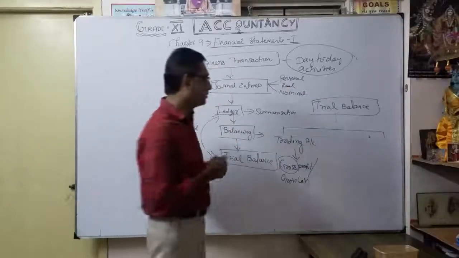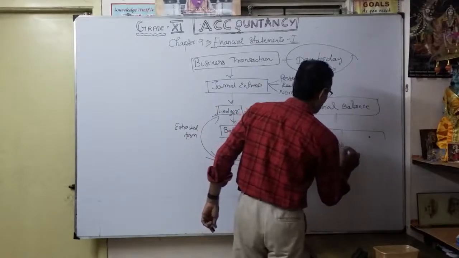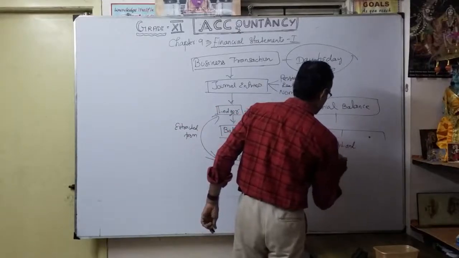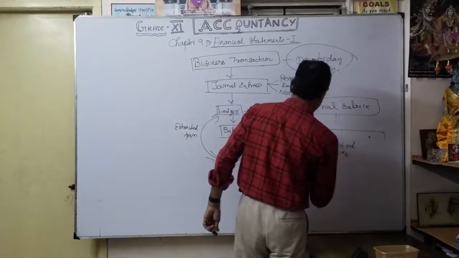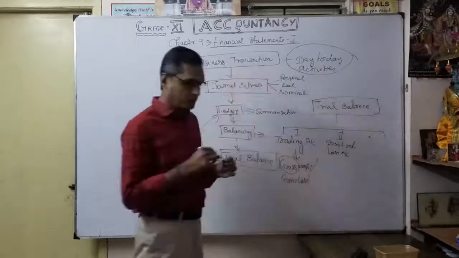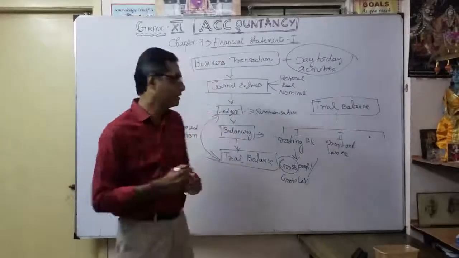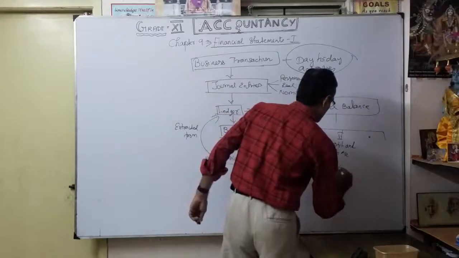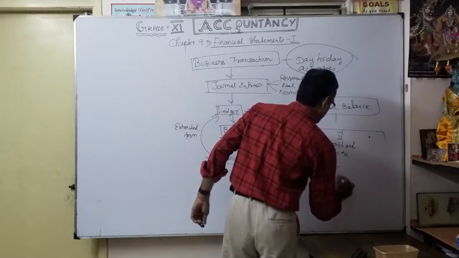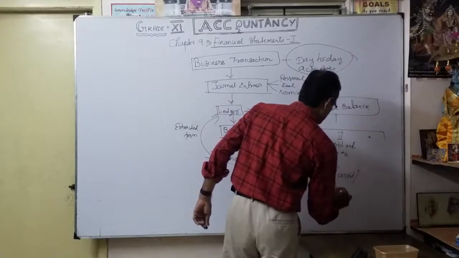What is the second one? Profit and loss account. So we are going to prepare the profit and loss account. Again the same question arises: the reason is to know net profit or net loss.